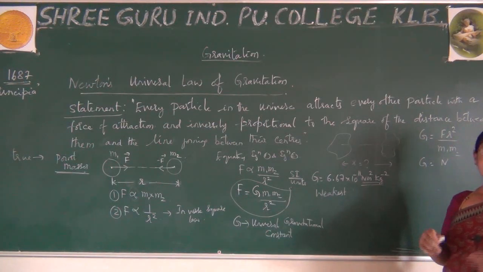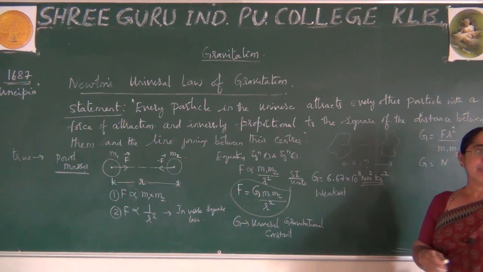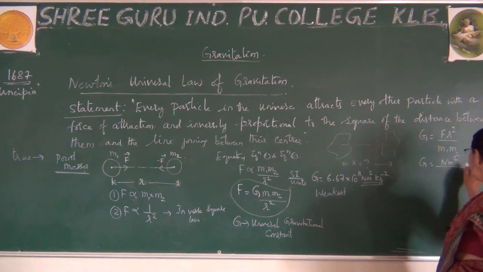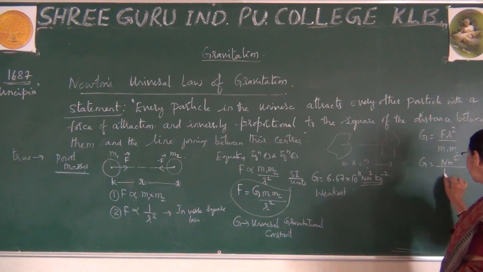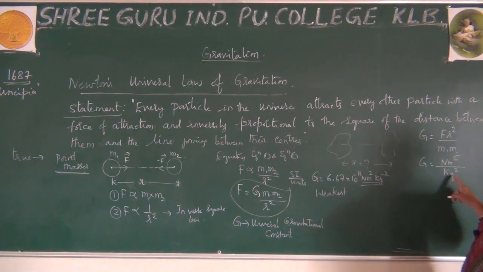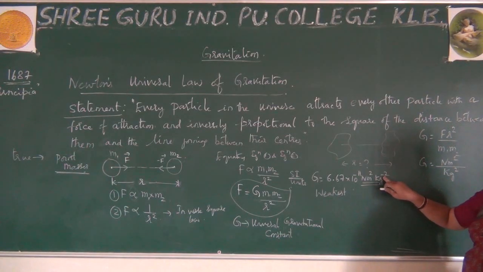Distance is measured in meters, as you already know from the units and dimension chapter. And masses are measured in kg. Since M1 and M2 give kg square, when you bring it to the numerator, it becomes kg to the power of minus 2.